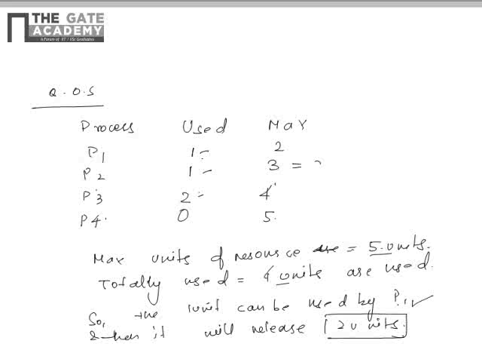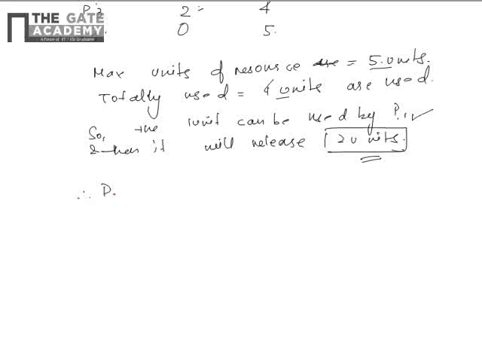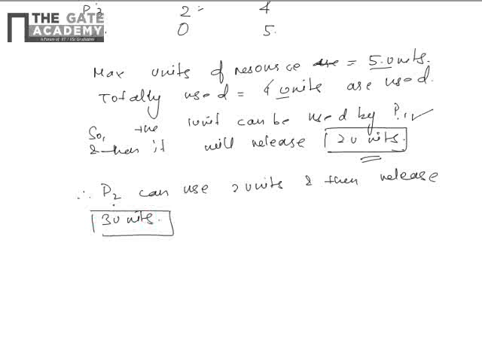Now you see 2 units are released by P1 and P2 already used 1 unit and it required 3. So how much is remaining? Remaining is 2 units. So it can use that 2 units. Therefore P2 can use 2 units and then release 3 units, right? So now P2 has released 3 units, fine.